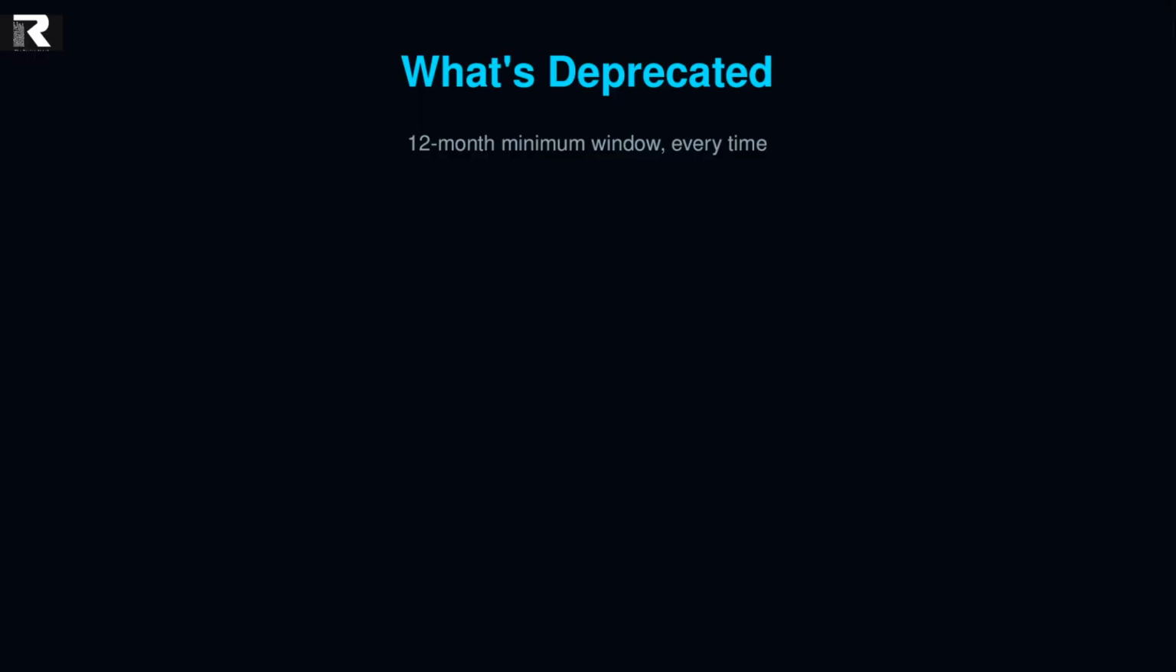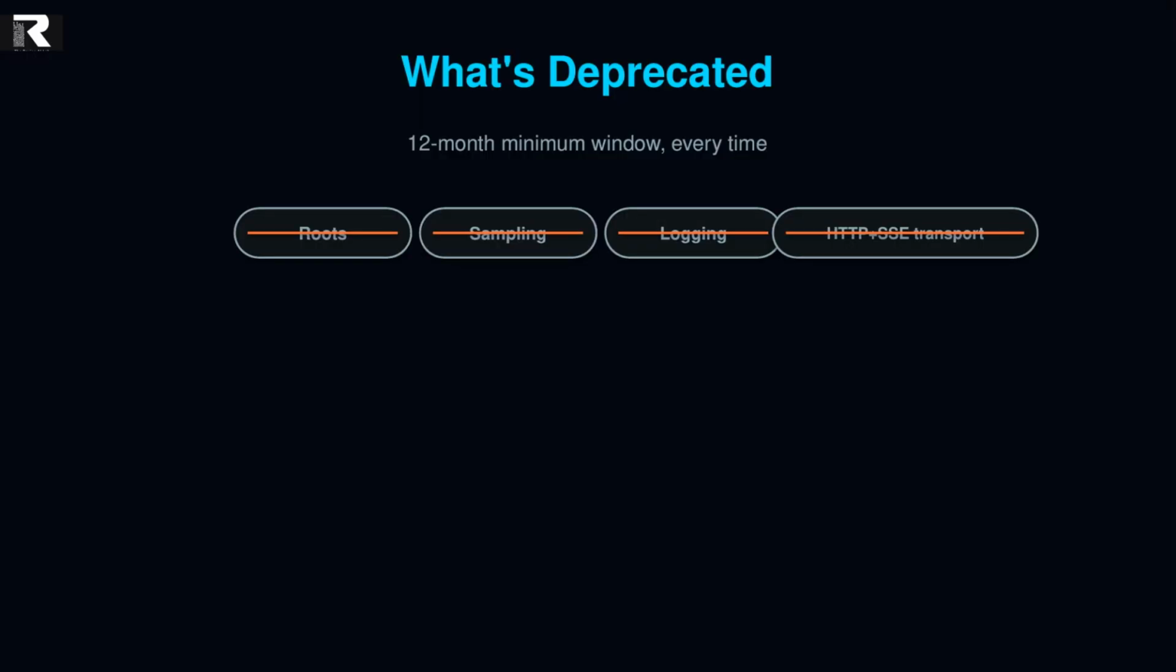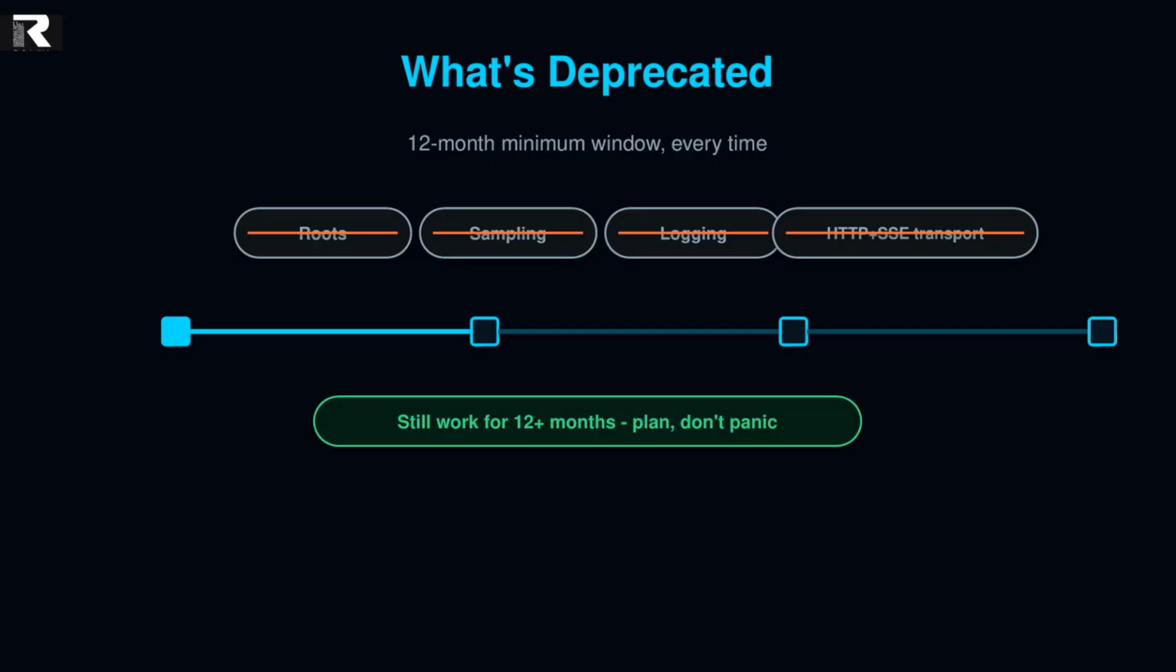To be clear about the runway here, routes, sampling, and logging are deprecated, but keep working for at least 12 months. The legacy HTTP plus SSE transport gets the same year-long off-ramp. That's not an accident. This release also locks in a formal deprecation policy. 12 months minimum, every time, so you can plan an upgrade instead of reacting to a breaking change with no warning. If you're running an MCP server that depends on session state, or you're still on the HTTP plus SSE transport, this is your migration window.